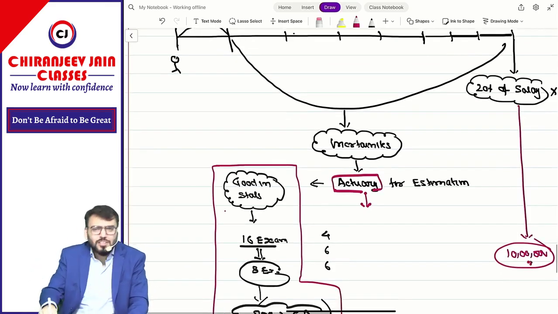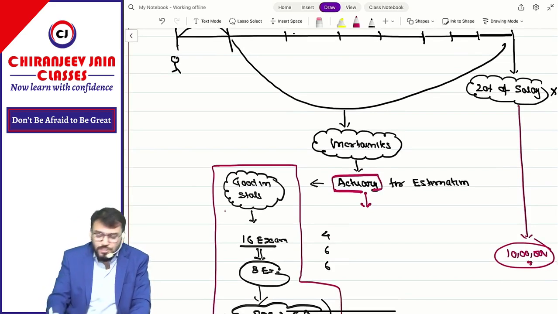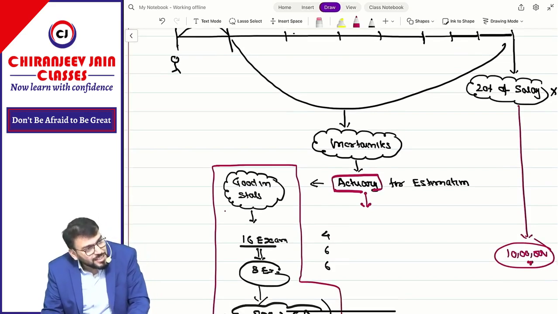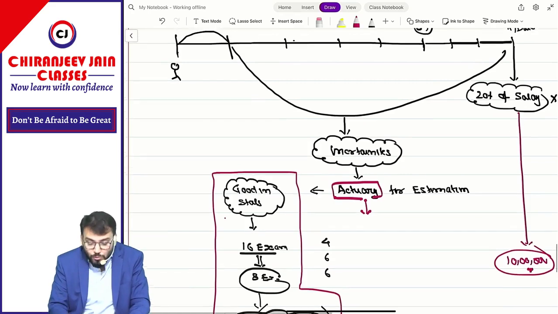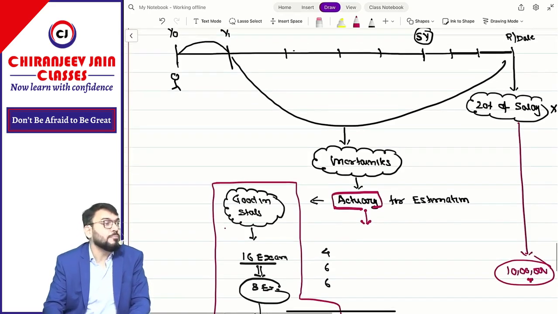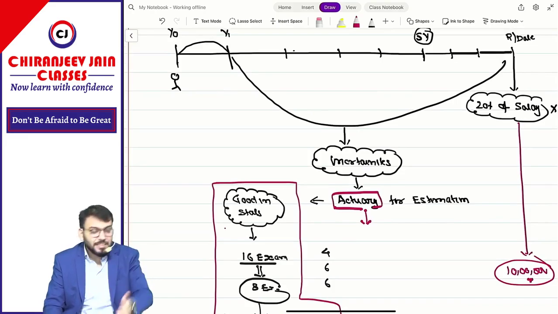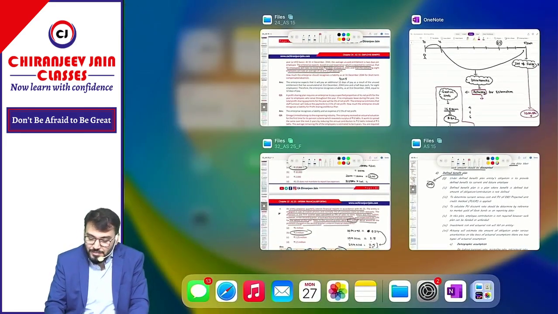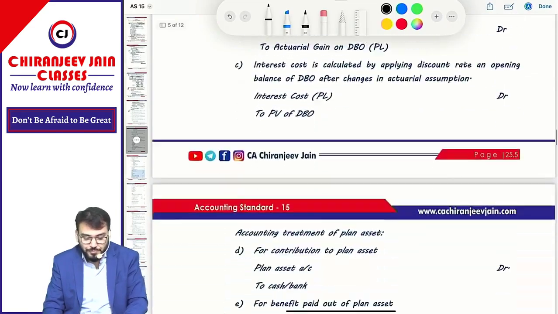This will be given, or they will give you some information to calculate this. Once you can calculate this, then how to allocate this amount over this number of years, that we need to understand. I hope you have understood this much. Can I take one question directly? Yes, sir, to explain this point.